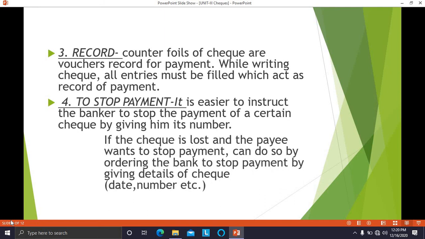If the check is lost and the payee wants to stop the payment, he can do so by ordering the bank to stop payment by giving details of the check. The payee, the person to whom the check was given, has lost that check. Now he wants to stop the payment. He can do so by ordering the bank to stop the payment by giving the details of the check, such as the date of the check or the number of the check, etc.